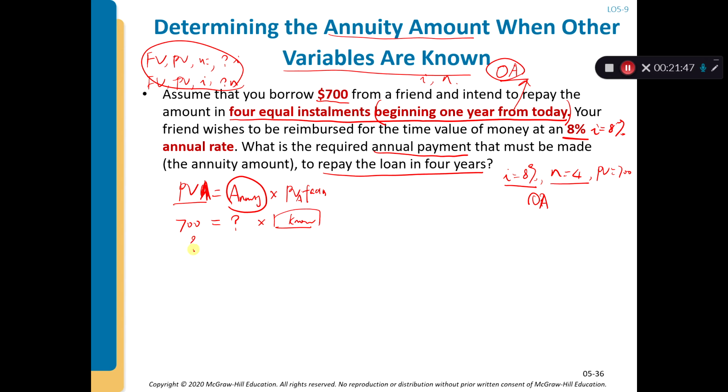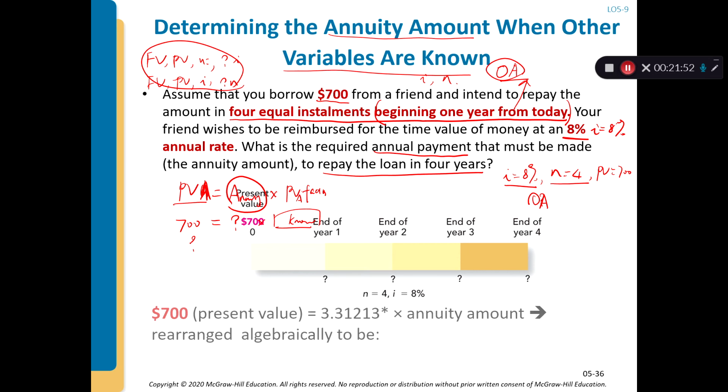So the unknown is easy to solve. In table 6, 3.31213 is the annuity discount factor at 8%, n equals 4.